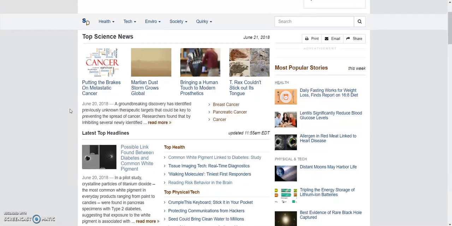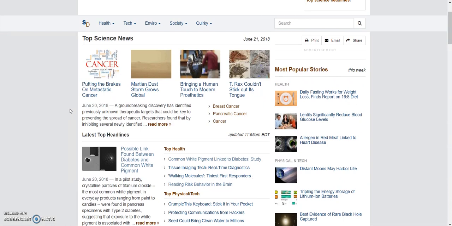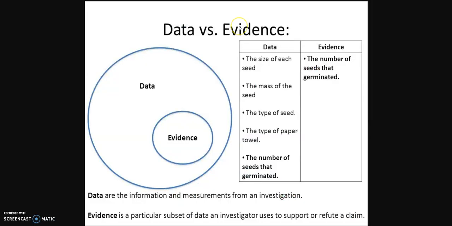So before we get into this, I want to talk to you guys about data versus evidence. You want to select an article that has plenty of data and evidence. In fact, you need at least 3 pieces of each if you can, because this is going to support you on your future assignments.